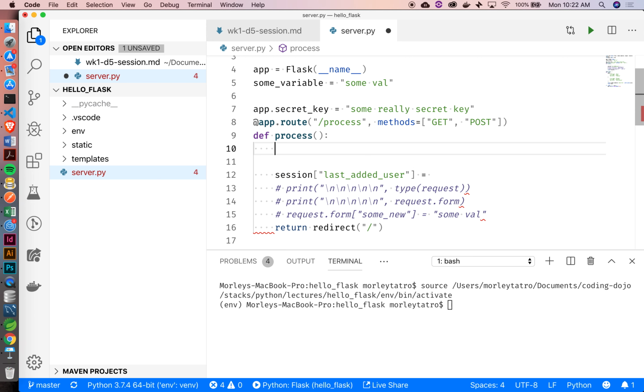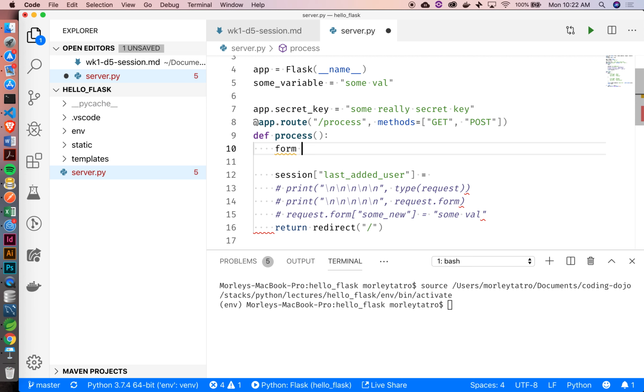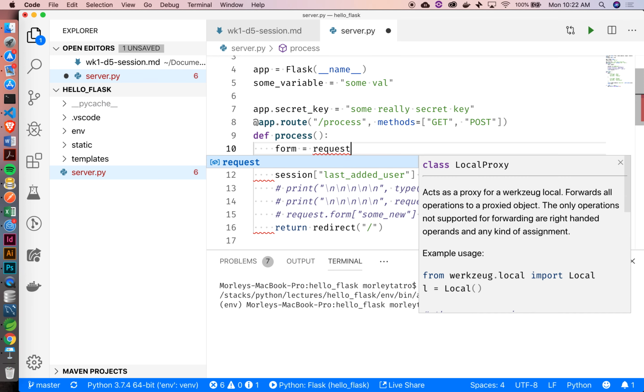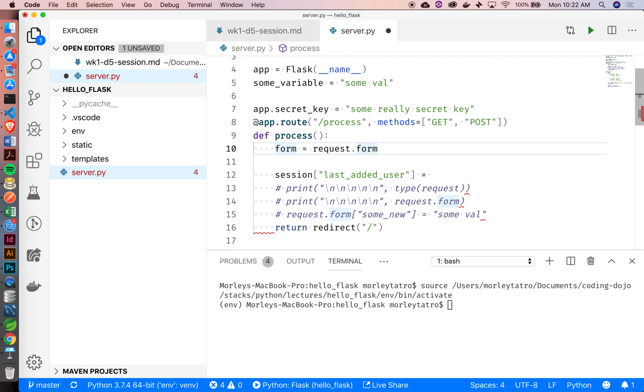And before I even do that, I'm just going to save form to a variable. The reason why I'm going to do this is because every time I access some piece of the form, I don't want to say request.form and then the name of the key. Instead, I just want to say form and then the name of the key. This isn't crucial. You don't have to do it this way, but I find that it's a little bit less typing.